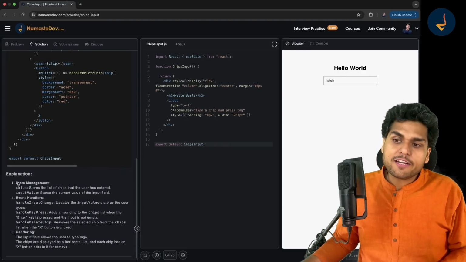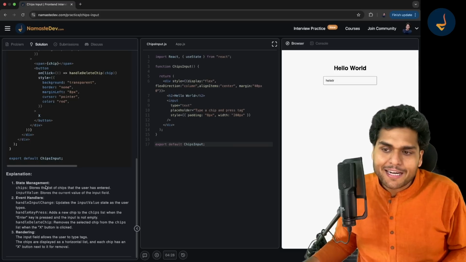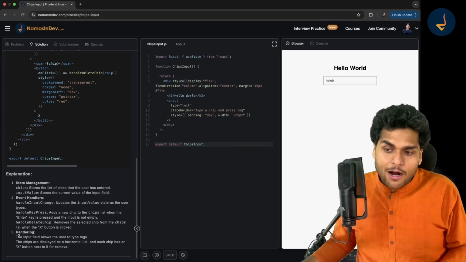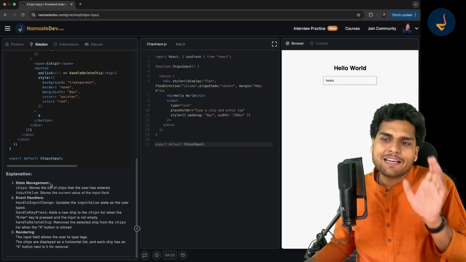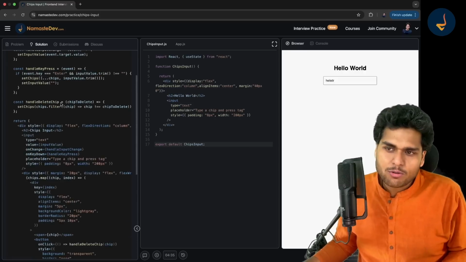We have also given you the explanation, like how do you manage state, how you will handle the events, how do you render components, and everything is there in this explanation. You can check out the solution.